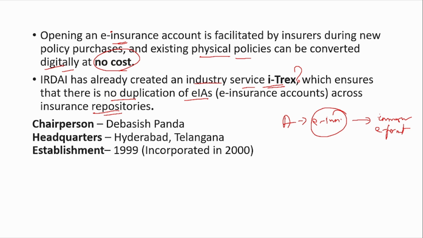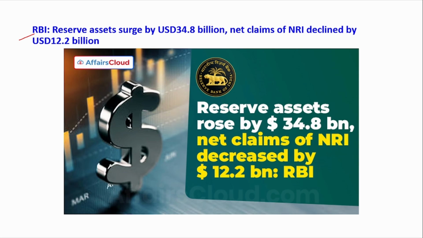The chairperson of IRDA is Debashish Panda. It is headquartered at Hyderabad and was established in the year 1999. The next news is that RBI has stated that reserve assets have surged by 34 billion and the net claim of NRA has declined by 12 billion.